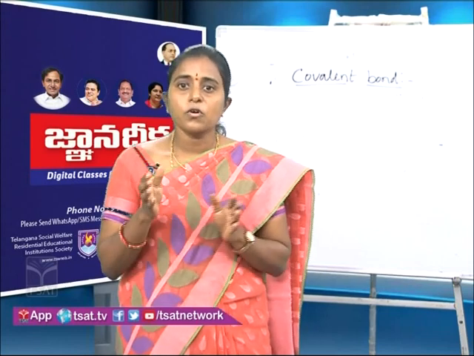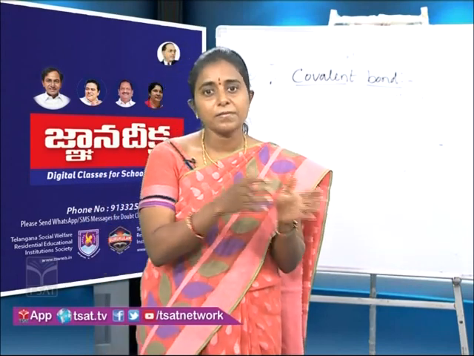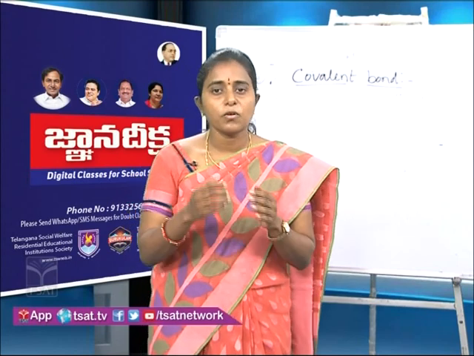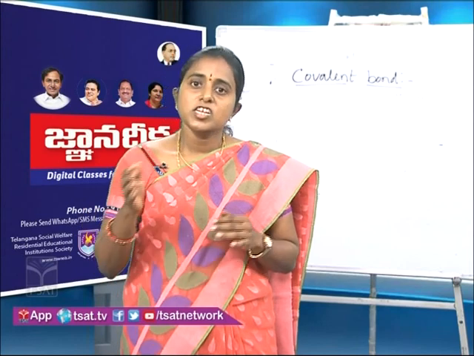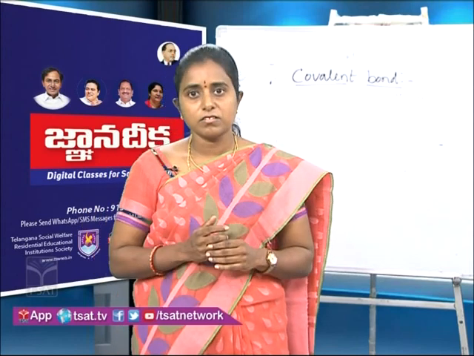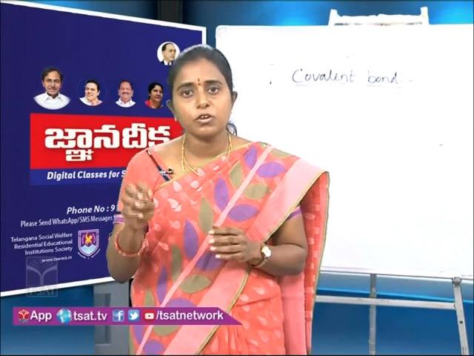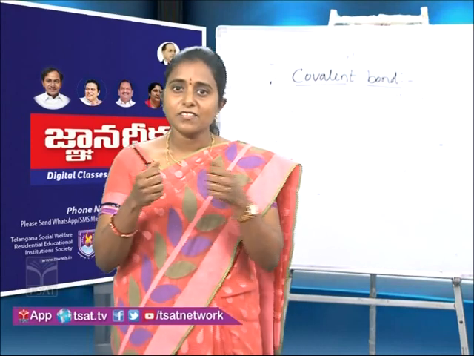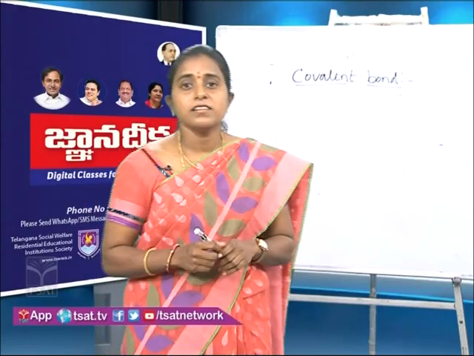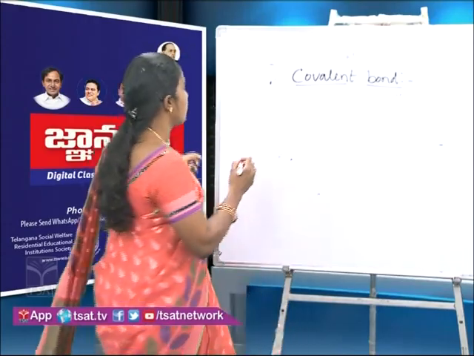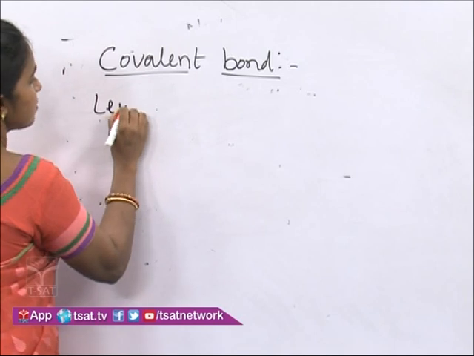So, a covalent bond is also formed like this situation. A covalent bond is formed between two non-metals, and each non-metal contributes electrons to the bonding, and these contributed electrons are equally shared by the two non-metals to form a covalent bond. And children, we can easily understand covalent bond formation with the Lewis dot structure.